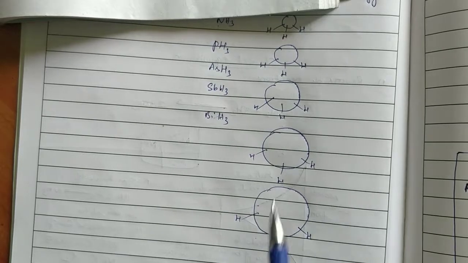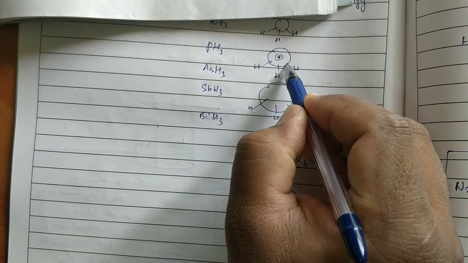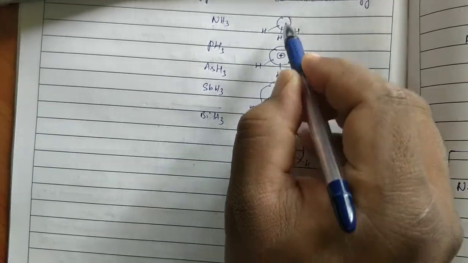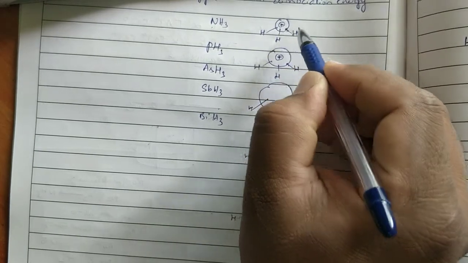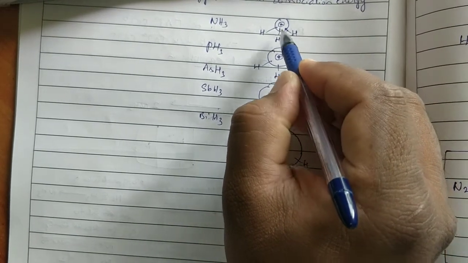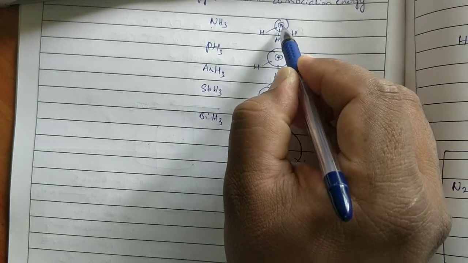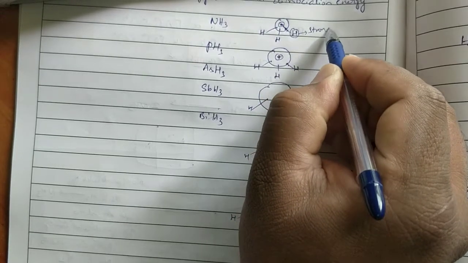It increases. Then the distance between the nucleus of the central atom and the bond pair is less in nitrogen. So the attraction is strong, and nitrogen holds the hydrogen strongly with a strong bond.